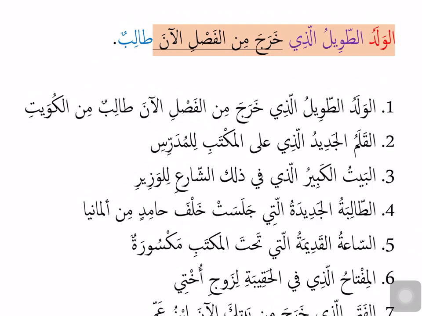So this sentence is saying the tall boy who went out from the class just now is a student from Kuwait. From Kuwait is additional information. Muta'alliqan bil khabar. So talibun min al-Kuwaiti stayed in the khabar train. The rest were in the mubtada train.